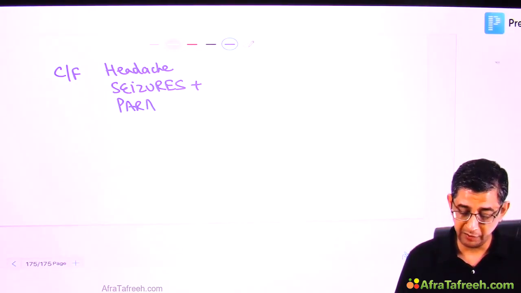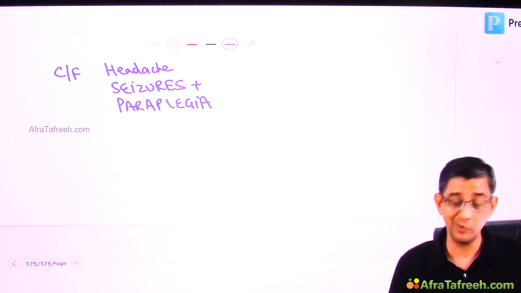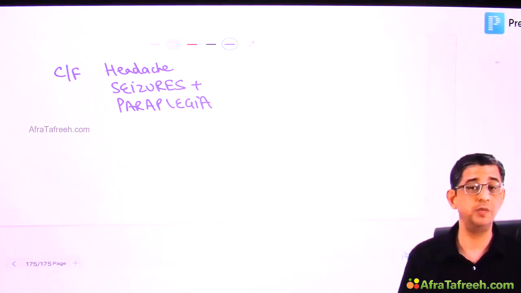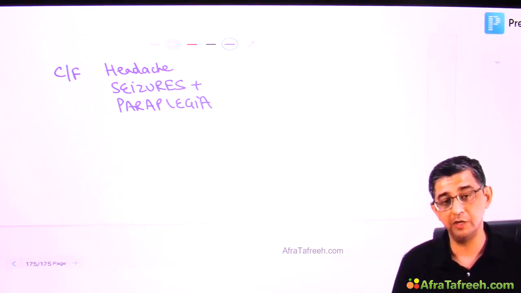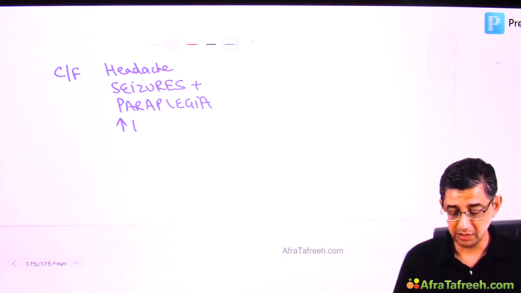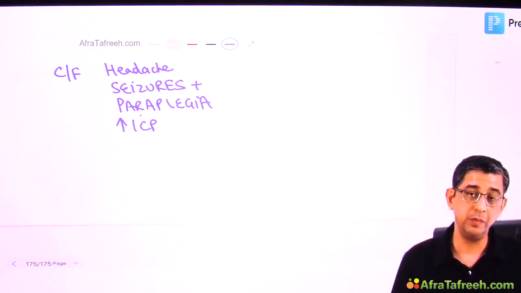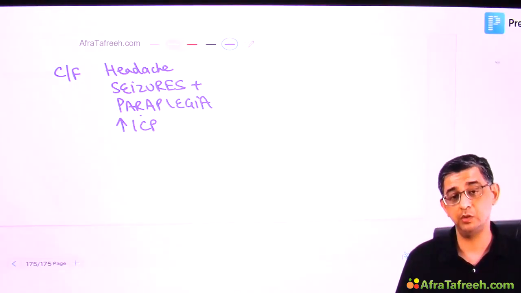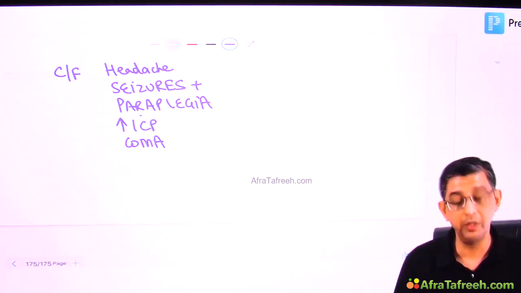But then the deficit that will develop in the body could be written as hemiplegia, or as paraplegia. That points to the fact that this question is not about the standard OBGY scenarios of eclampsia, because you don't read about neurological deficits in that case. Features of raised ICP will develop in the form of posturing. There could be Cushing reflex, Biot's breathing, Cheyne-Stokes breathing developing in the patient, and subsequently the patient will become stuporous and go into coma.